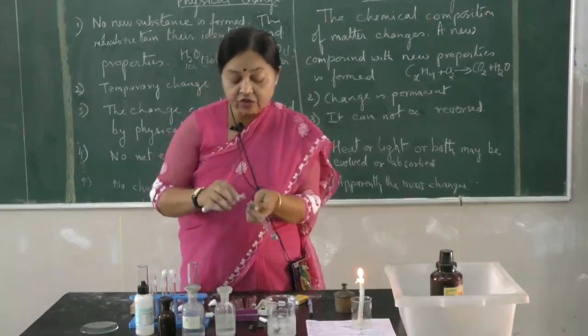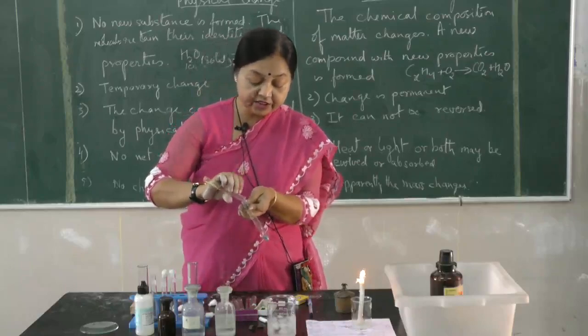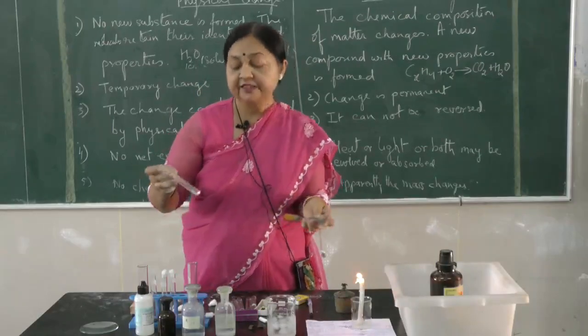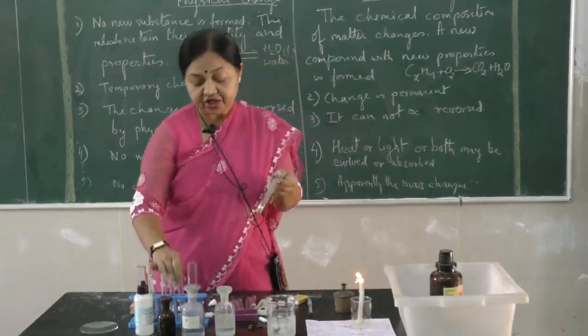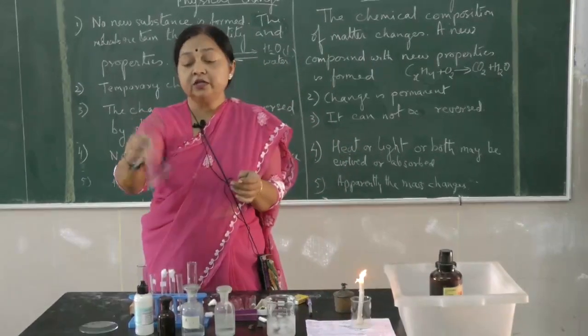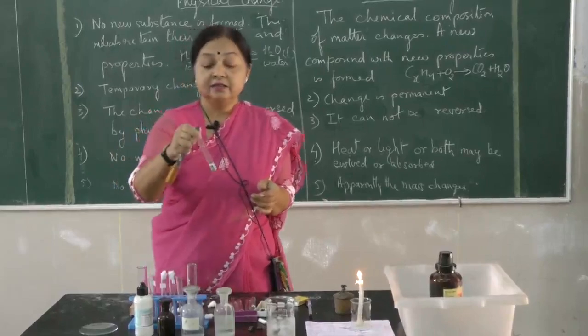And this is not a chemical change, this is a physical change. Till now it is a physical change. Here the mixture retains the properties of both sulfur and iron.